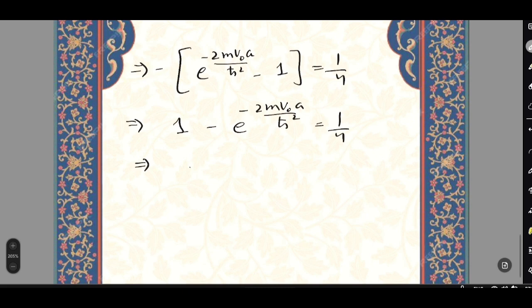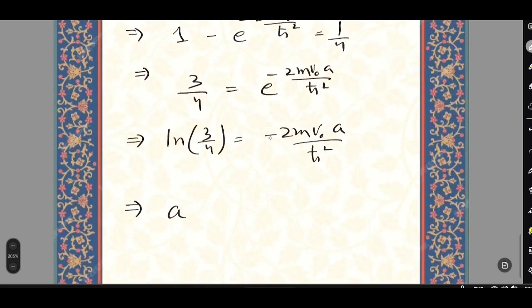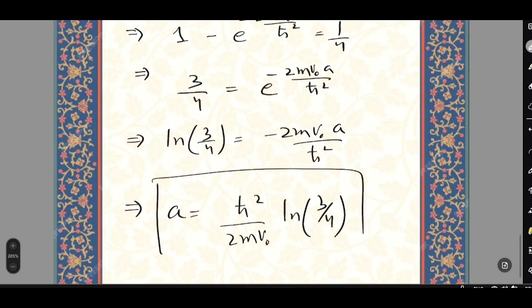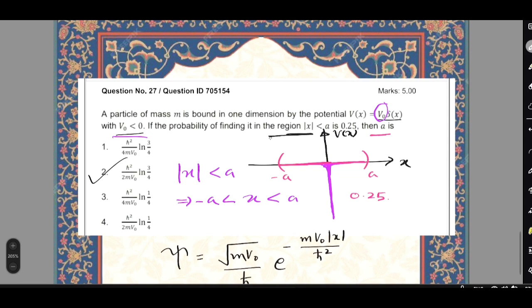And if we solve it further, we'll have 1 minus 1 by 4, that will be 3 by 4 equals to e to the power minus 2 m v naught a by h cut square. And if we take ln on both sides, ln of 3 by 4 equals to minus 2 m v naught a by h cut square, or we can say a equals to, taking the positive value only, h cut square by 2 m v naught ln of 3 by 4. So this is our answer, and it is option number 2.